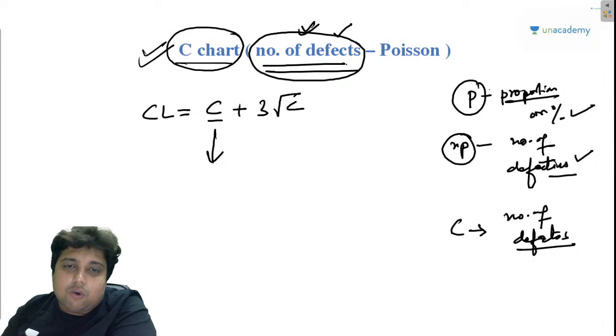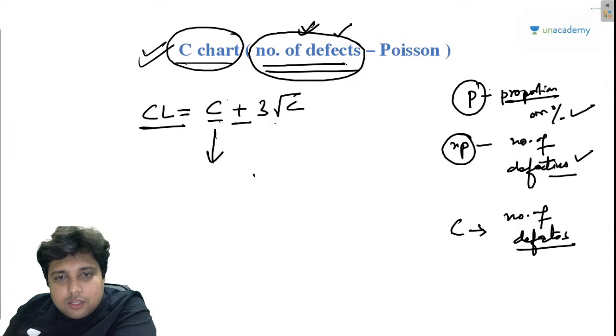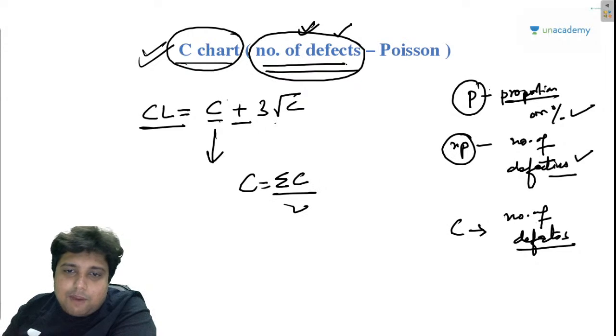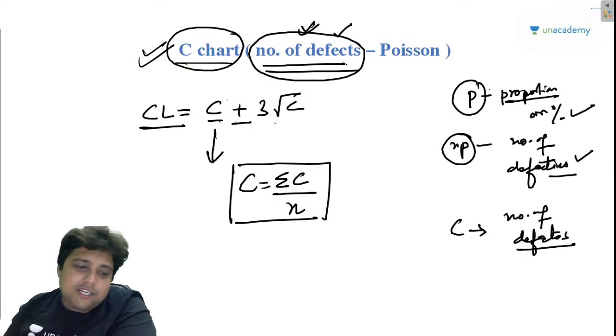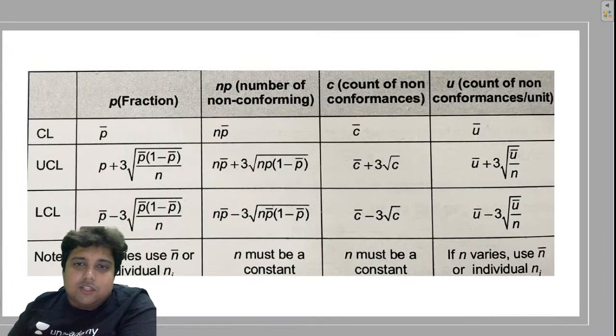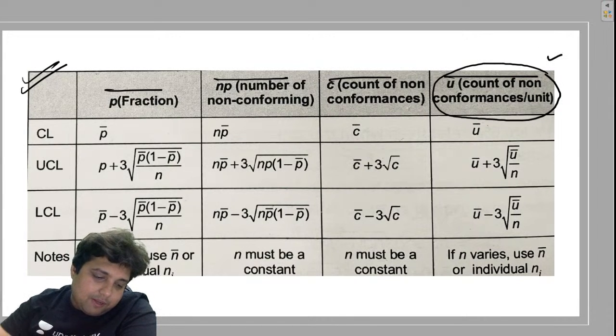And what is the C chart, my friends? In the C chart, the control limit is C bar plus minus 3 root over C bar, where C bar is summation of C by N. And what is summation of C by N? Don't worry, I will deal one question, and through that I will explain each and everything to you. Now guys, check this out. Here is a table that I have made for P, NP, C, and also for the U chart. Now this is not that much relevant because this is for the variable part.